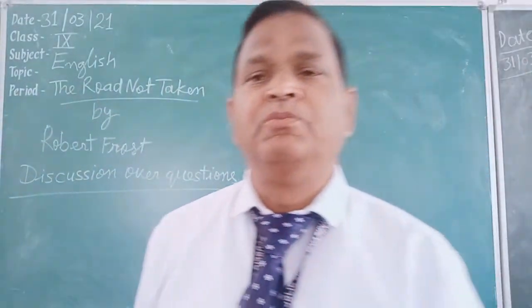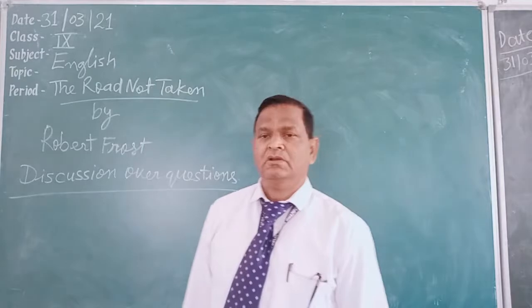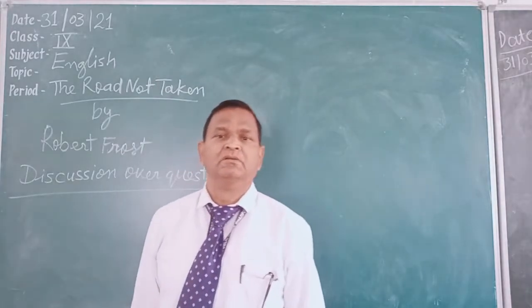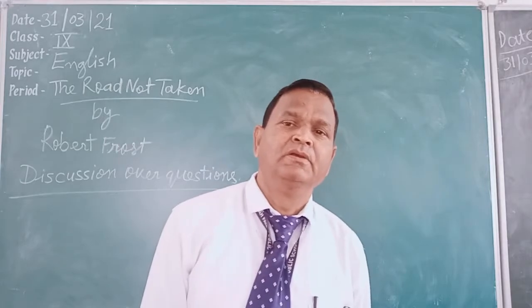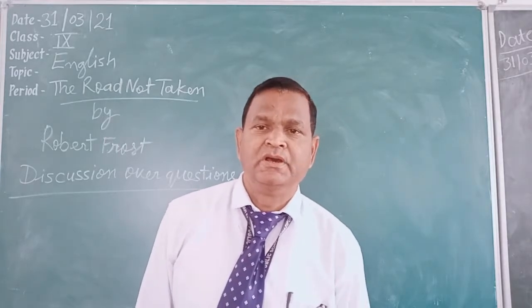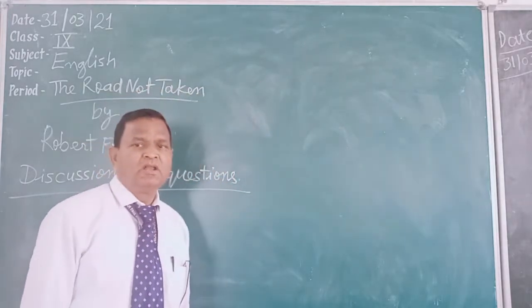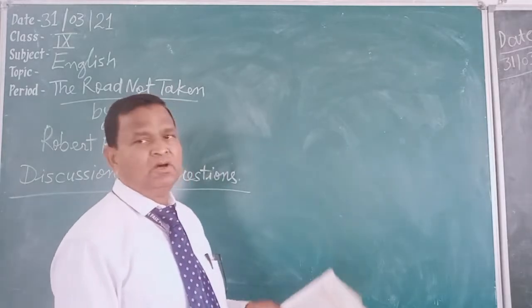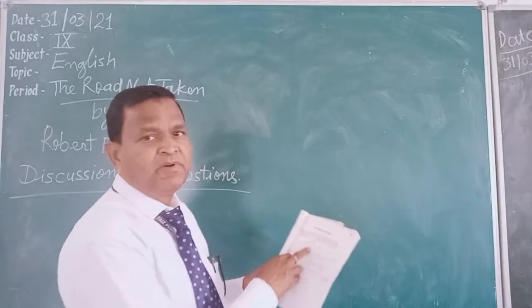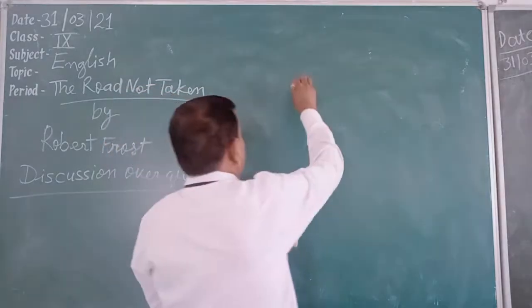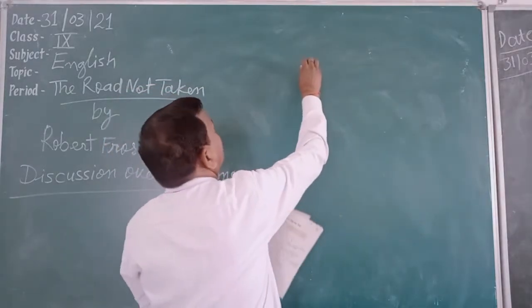Students, in the poem The Road Not Taken, first of all, we have to find out the rhyme scheme of this poem. In each stanza, open your book, all of you, and see. I have told you the rules for how you can find the rhyme scheme. In the first stanza, the last words are